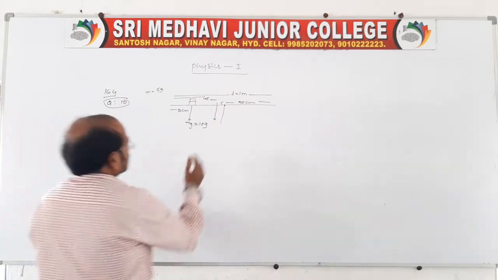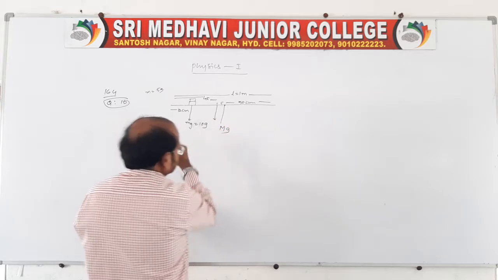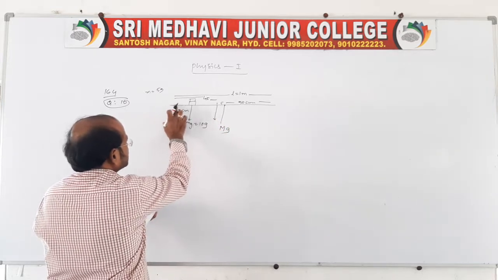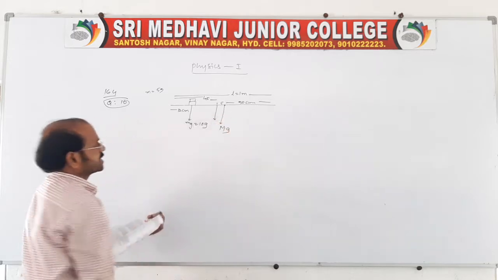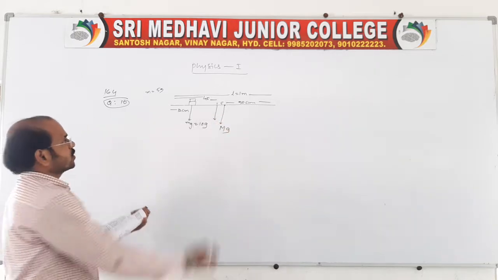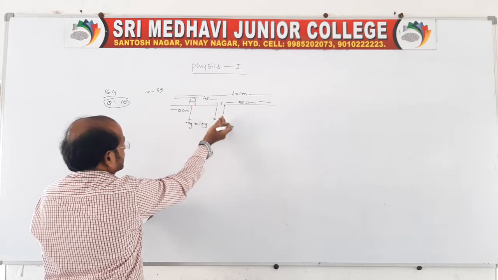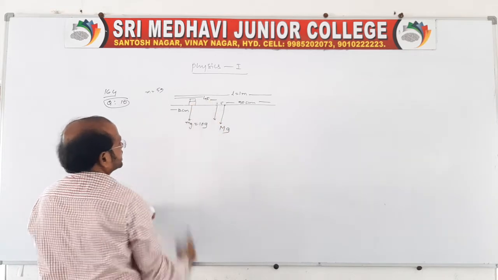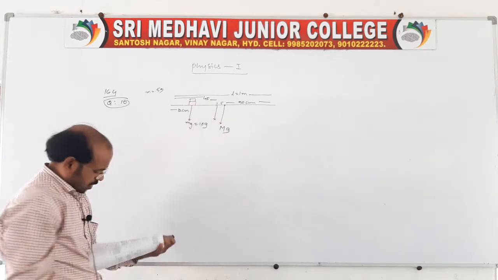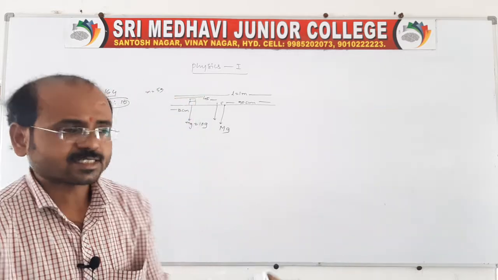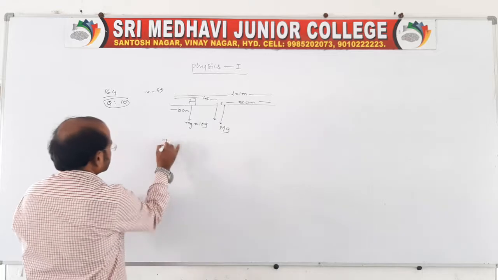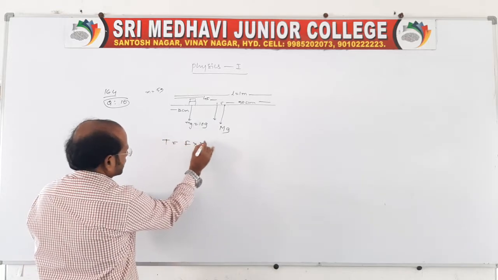So the total mass of the stick is capital M, which is originally balanced at 50 centimeter. But because the two coins are placed, the point is shifted to 45 centimeter. So there will be a torque. Torque is nothing but force into perpendicular distance.